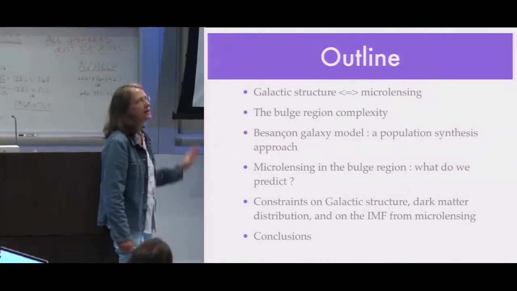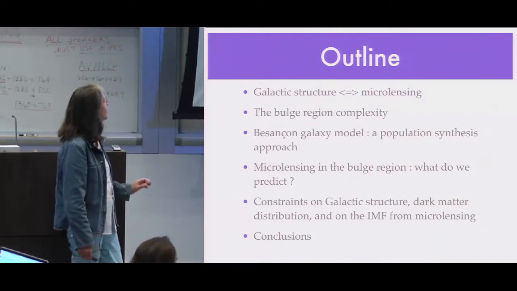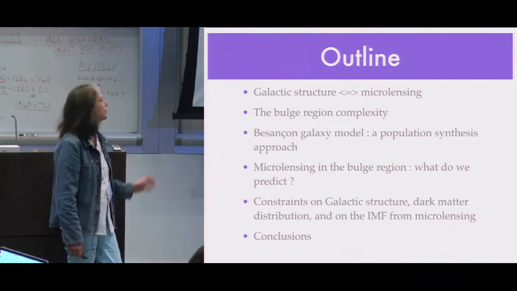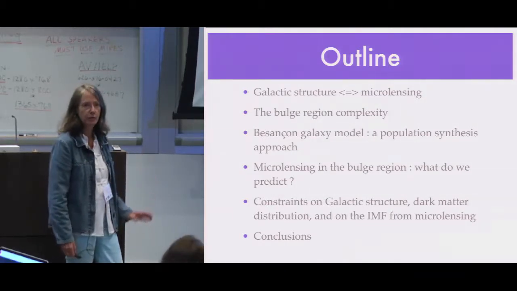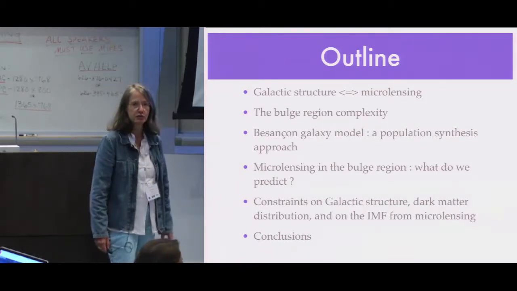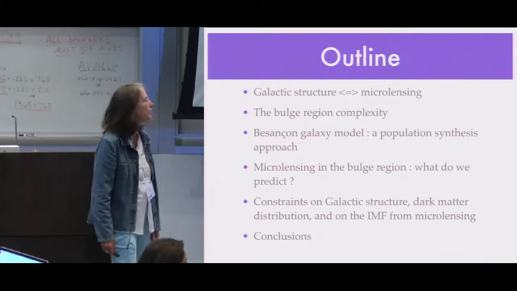So the outline will be first to introduce what we can know about galactic structure from microlensing, and what we know can help to predict microlensing. And then I will explain the bulge region complexity, why it's so complex, and how we can deduce some things about it.